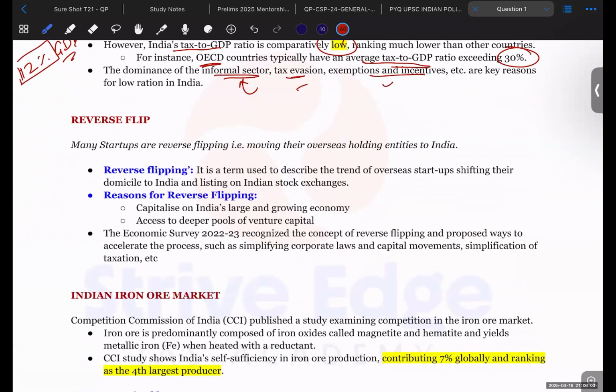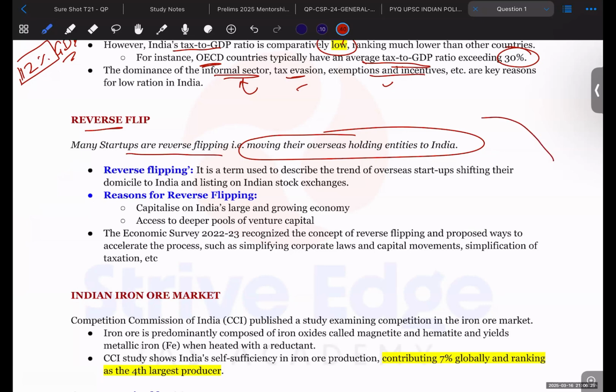Now next is reverse flip. Many startups are reverse flipping. What is reverse flipping? Reverse flipping is moving their overseas holding entities to India. What was happening is that in order to take the benefit of lower tax rates, Indian startups were moving to foreign countries. Say this is India and this is a foreign country. The startup will register itself here and operate in India.